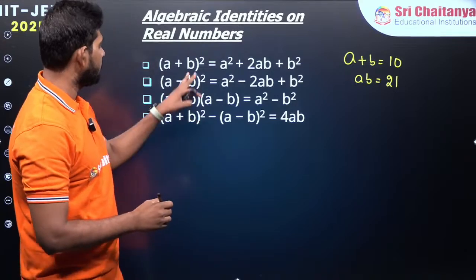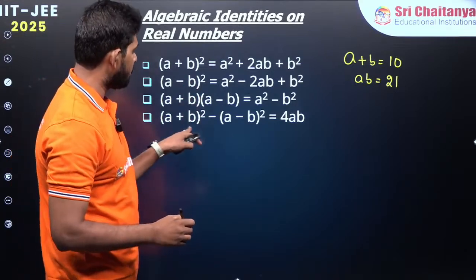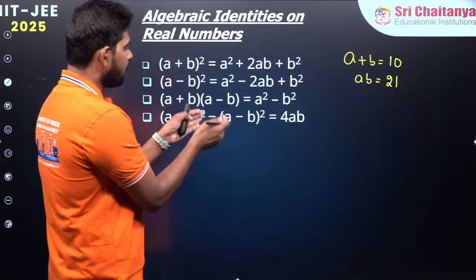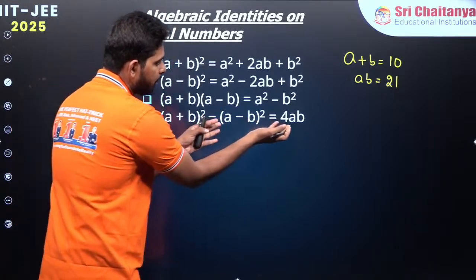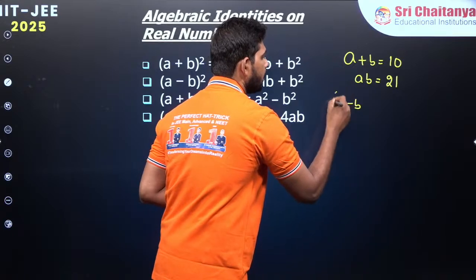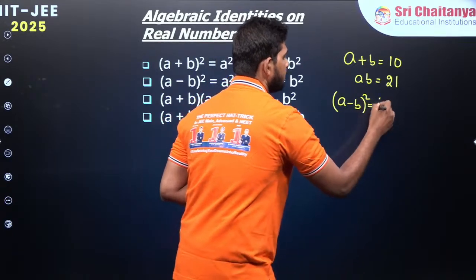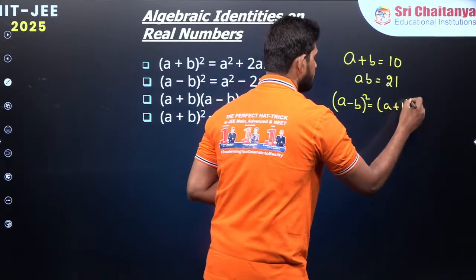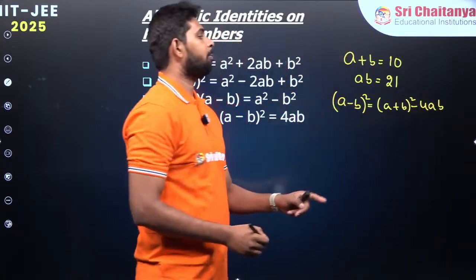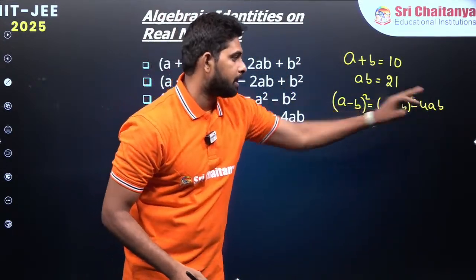For that, I am going to use what I gave here: a plus b whole square minus a minus b whole square is equal to 4ab. Why don't I use a plus b and 4ab to find a minus b? From this, a minus b whole square is equal to a plus b whole square minus 4 into ab. Why am I doing it this way? Because I have a plus b as well as ab.